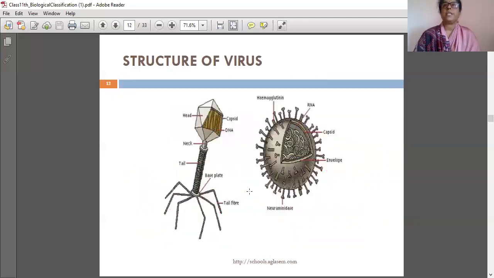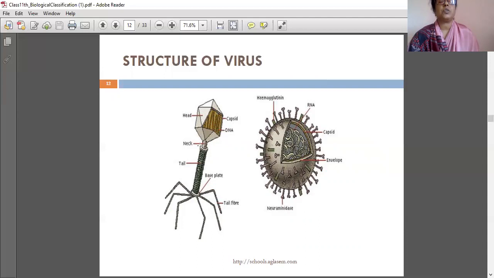Now the structure of virus. This diagram you have to draw in the notebook. See that it has a head, the capsid. The capsid is opened to show the DNA as the genetic material. This is a bacterial virus having double-stranded DNA as the genetic material. Each of these units is called a capsomere. Capsomeres combine to form a geometrical structure called the capsid, which is the protein coating only.